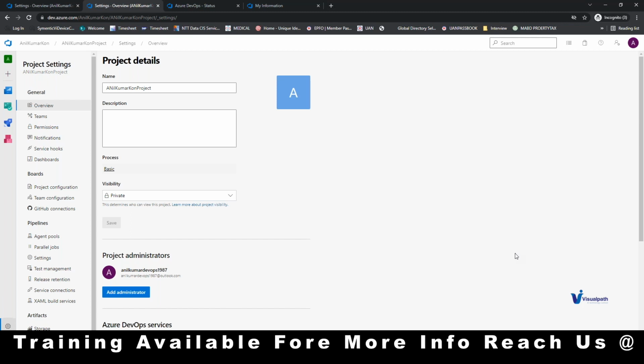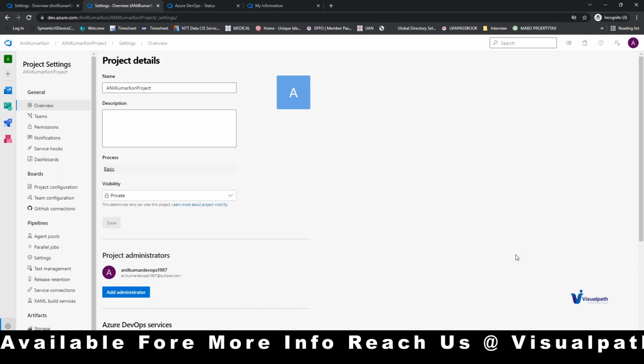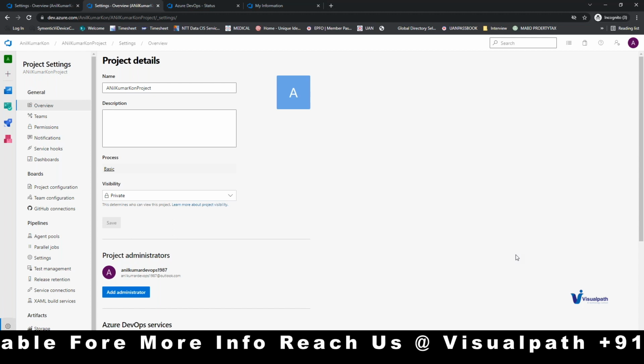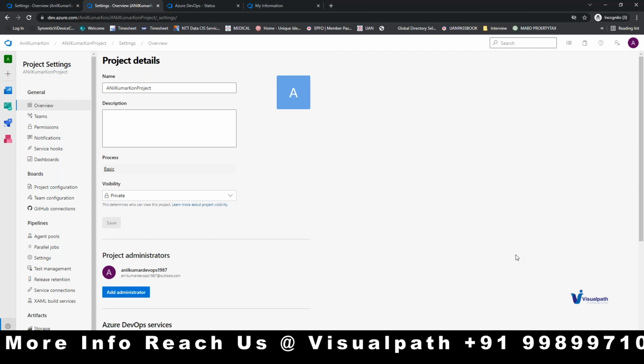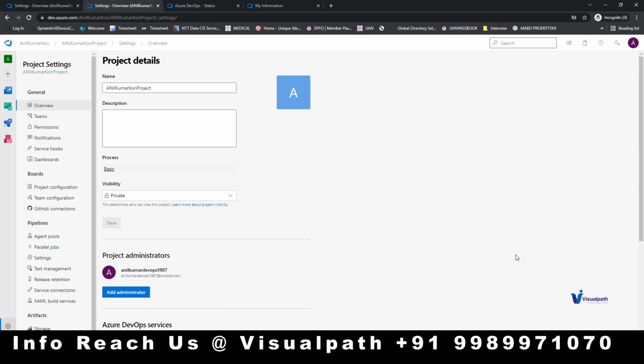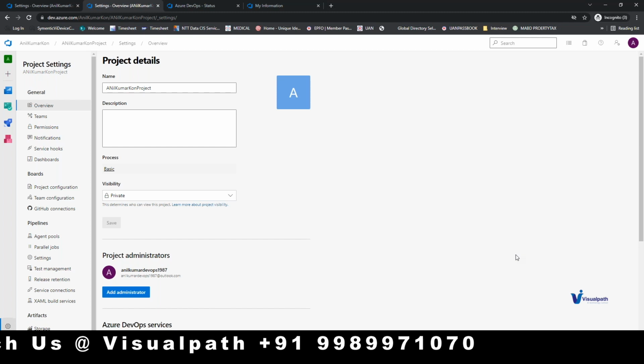And whatever actions you are going to take or implement at the project settings level, the profile settings level, the user settings level, or the organization settings level will be under the scope of work of the Azure DevOps Administrator.